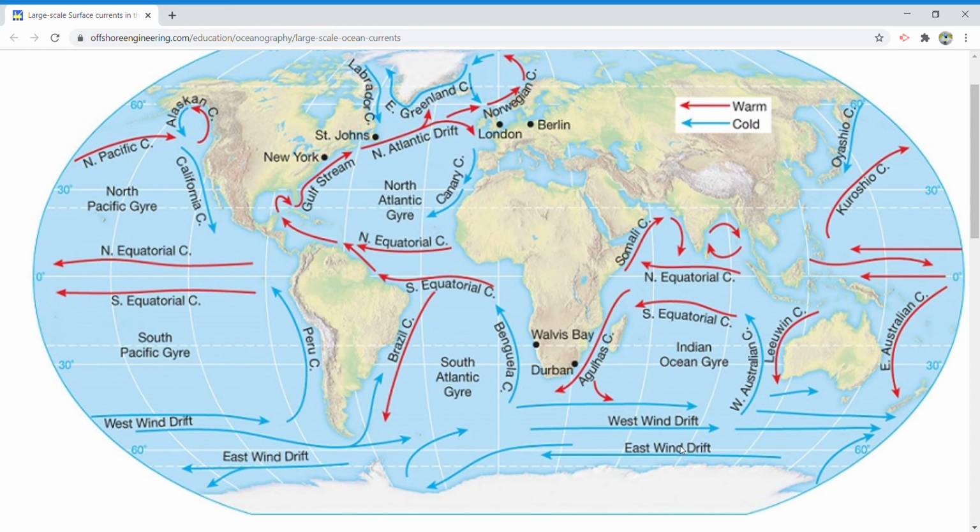So West Wind Drift is to be marked; you can make double arrows in the Atlantic Ocean around Antarctica from west to east. There is a small East Wind Drift also, which is not very famous. You have to learn only West Wind Drift in your syllabus.